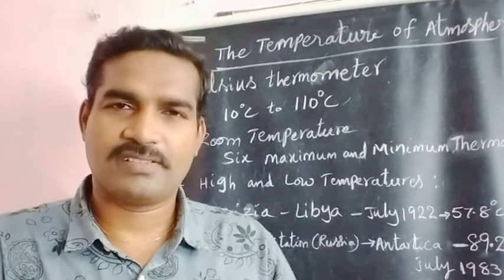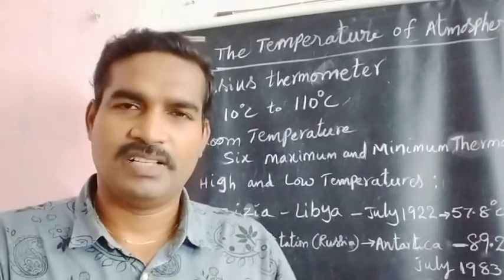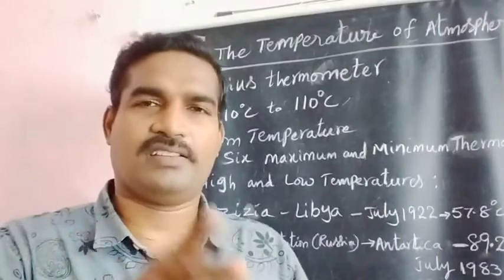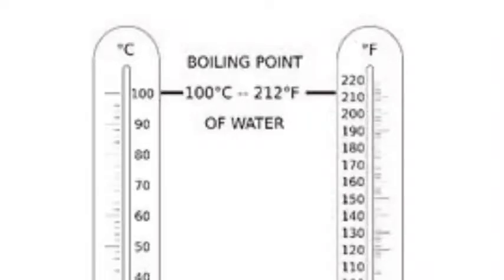The measurement is from 10 degrees centigrade to 110 centigrade degrees. Understand? Similarly, there is also the Fahrenheit thermometer.